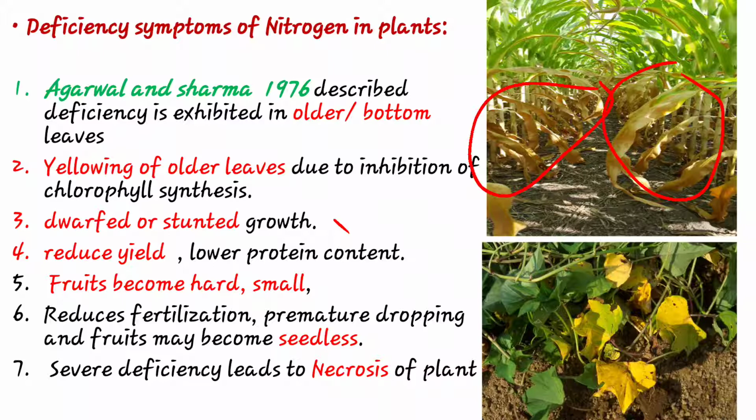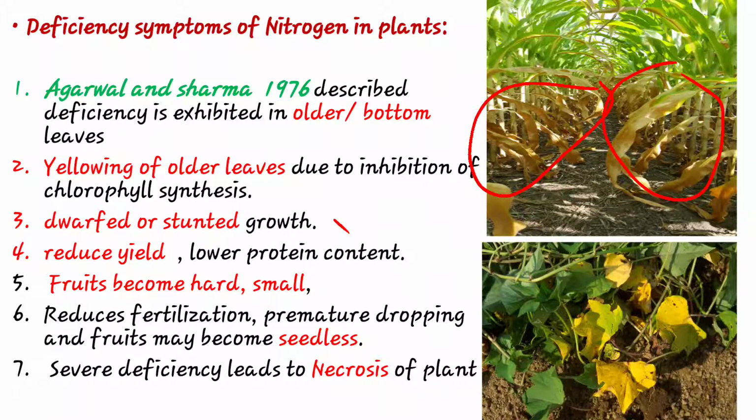Then also if nitrogen is deficient, the plant growth is dwarfed or stunted. It also stops plant growth. It reduces the yield and lowers the protein content in the plant. Also if nitrogen is less, the fruit becomes hard and small, with a brittle structure. It also reduces fertilization, causes premature dropping, and the fruit may become seedless.